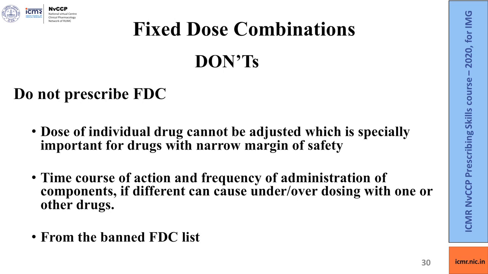Do not prescribe the FDC if the dose of individual drugs cannot be adjusted, which is especially important for drugs with a narrow margin of safety. When the time course of action or frequency of administration of components is different, it can cause under or overdosing with one or other drug, so you should not prescribe such FDCs. And lastly and most importantly, do not prescribe fixed dose combinations from the banned FDC list.